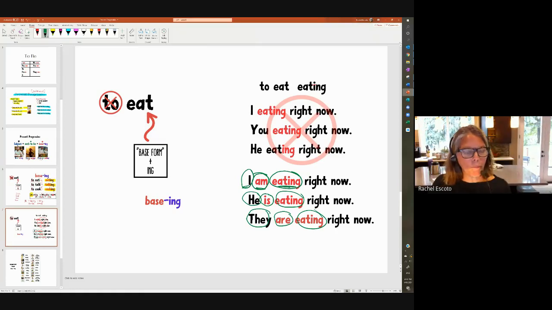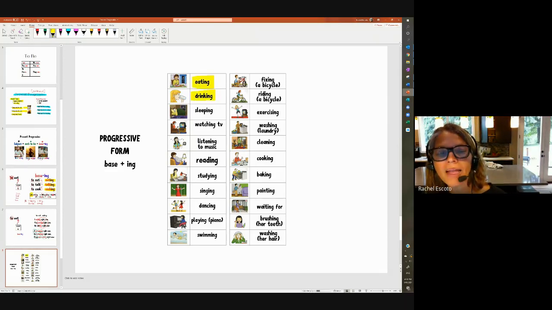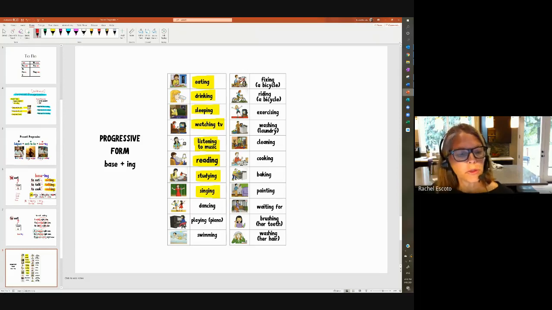I'm going to show you a whole bunch of progressive forms. Okay, this is the same chart we had before, and all I did was go from the infinitive to the progressive form. So the progressive forms are eating, drinking, sleeping, watching TV, listening to music, reading, studying. This is a funny one, singing, right? Because the verb is to sing, right?